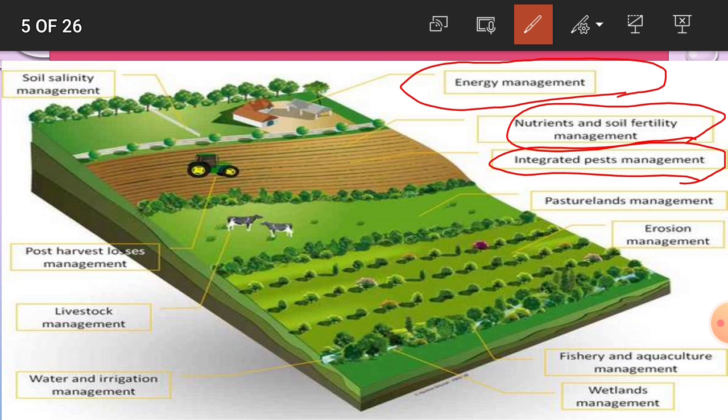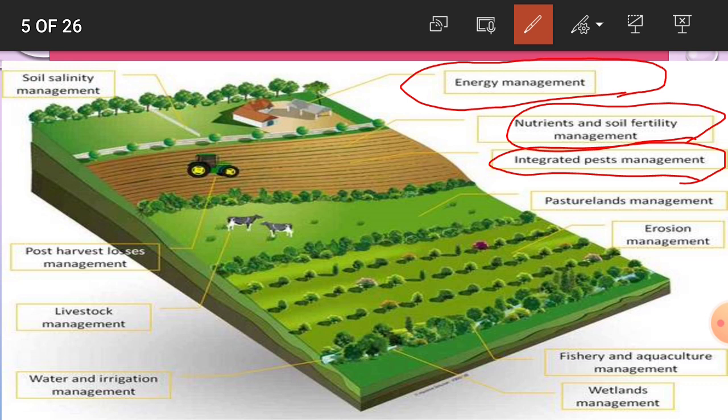Different types of methods are used for controlling the pest. By using only chemicals, it creates environmental pollution, and it is not safe to the environment, to living organisms, or to the beneficial microorganisms present in the soil. Due to integrated pest management, it is safe to the environment and living organisms.